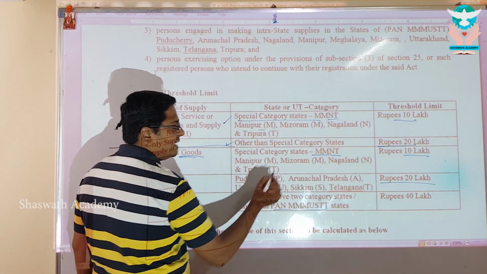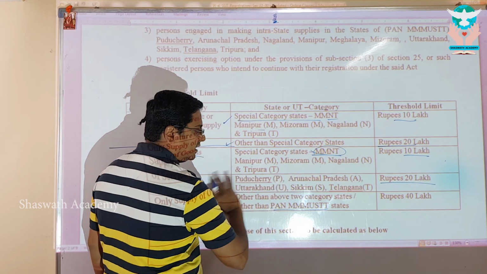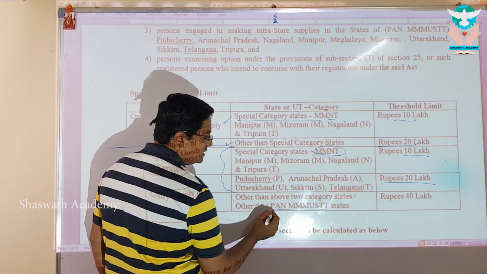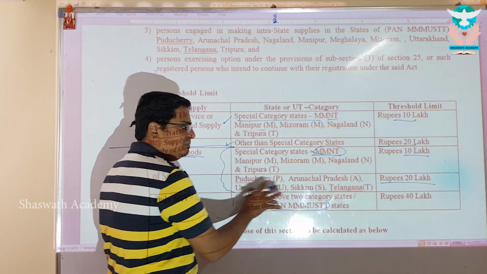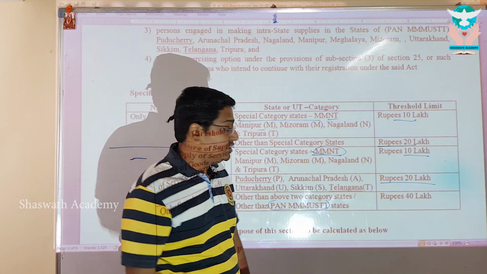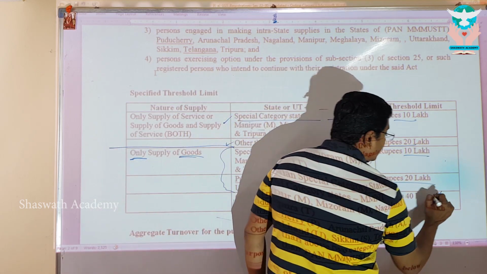What is MMNT? This is MMNT. What is the other acronym? Put together, these two are actually the pan masala states. So other than pan masala states, I am entitled to go for 40 lakhs, subject to other conditions. Star is applicable. What are the other conditions, boss?